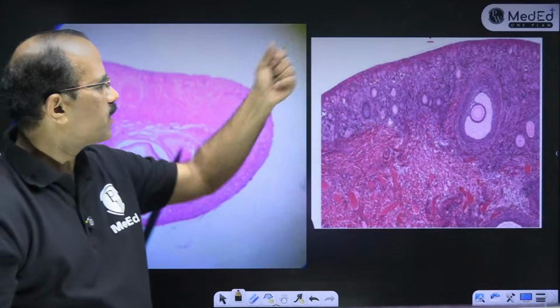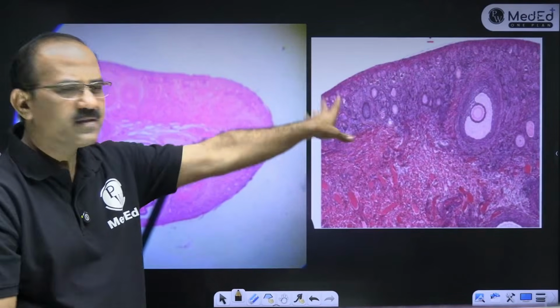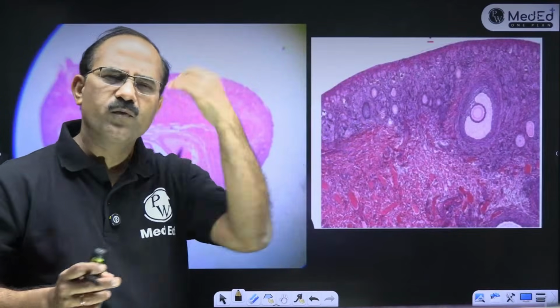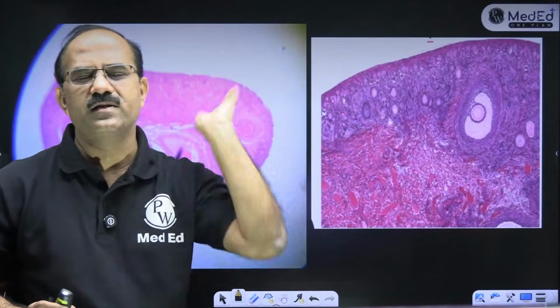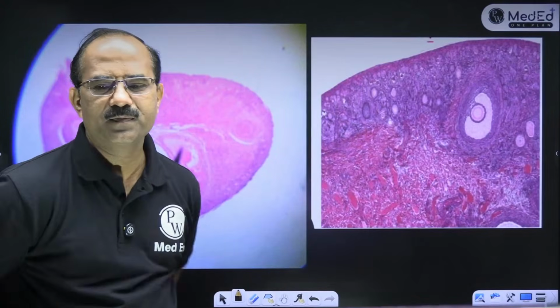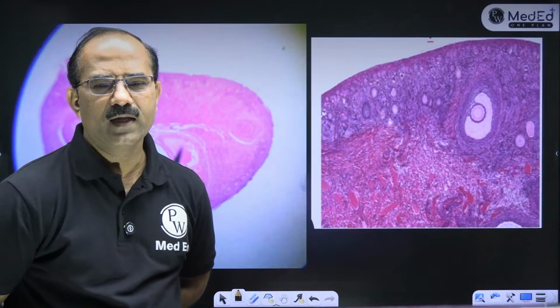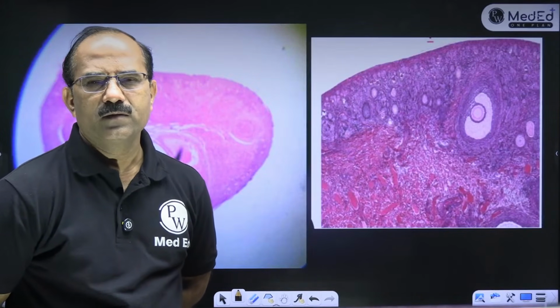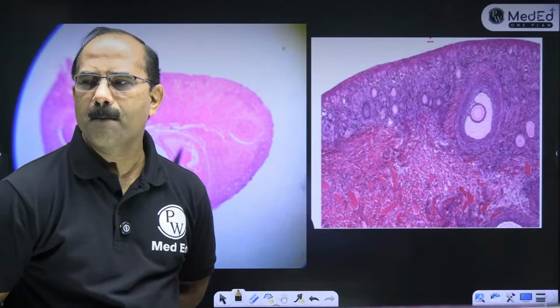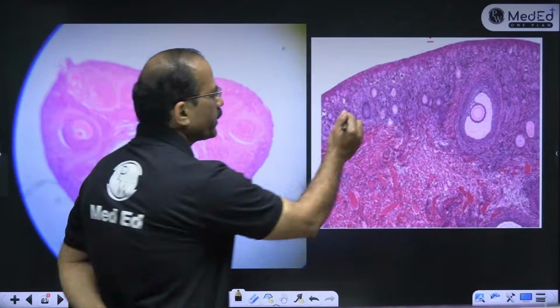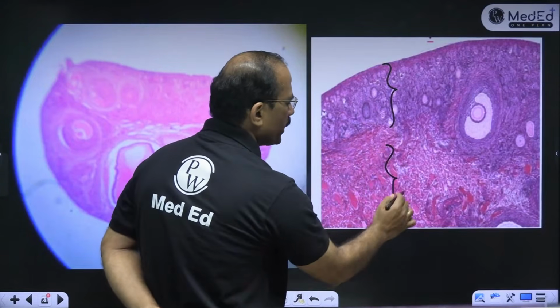Okay, look at this now. What do you think is this slide? A very easy slide. This जैसे lung है, very easy. This is very easy. Hyaline cartilage, very easy slide. What is this? Any guesses? See, this is cortex. ये cortex है, ये medulla है, cortex medulla.